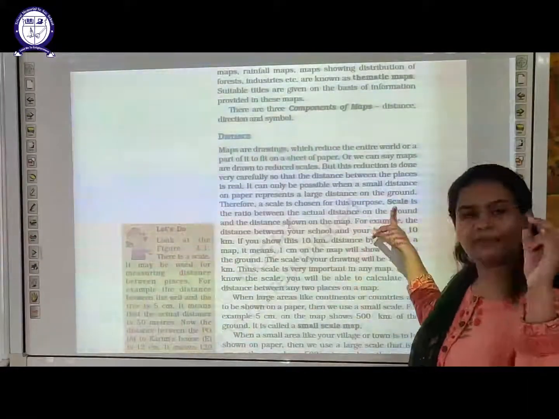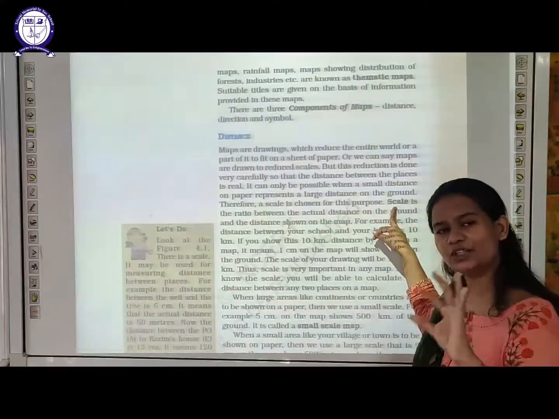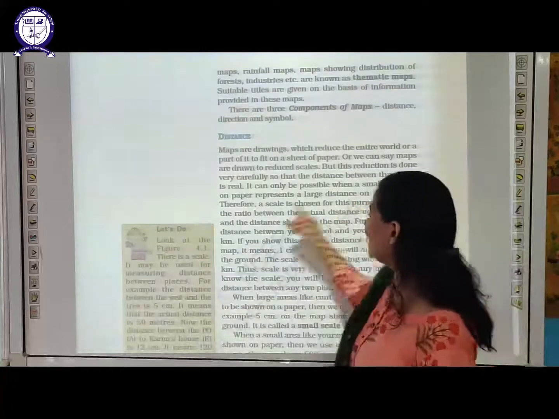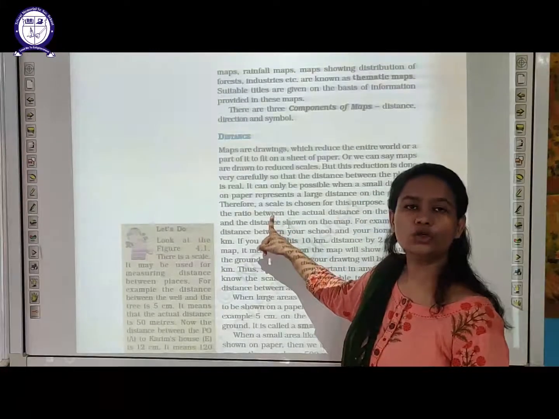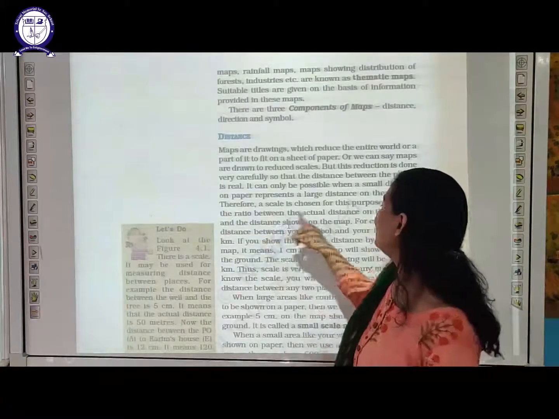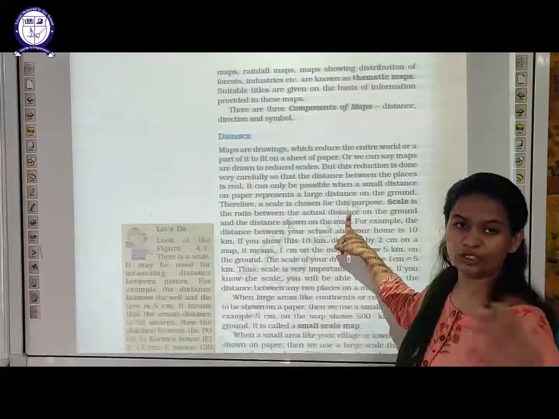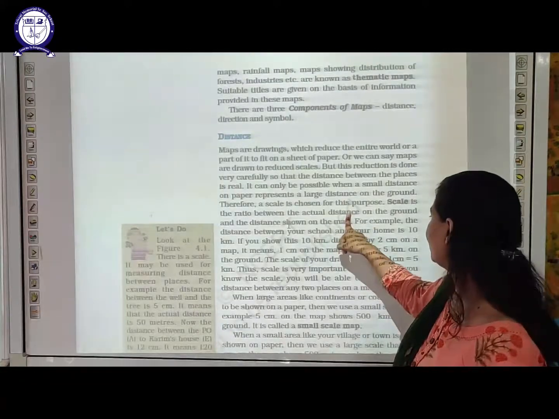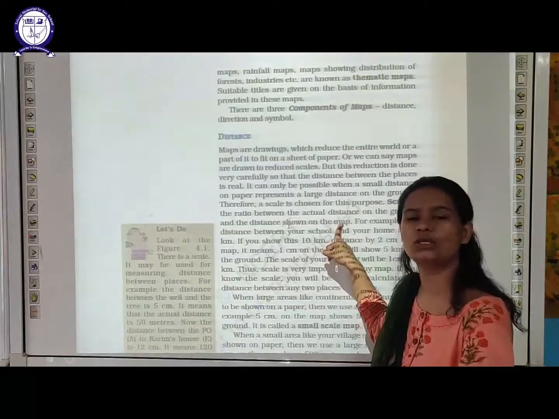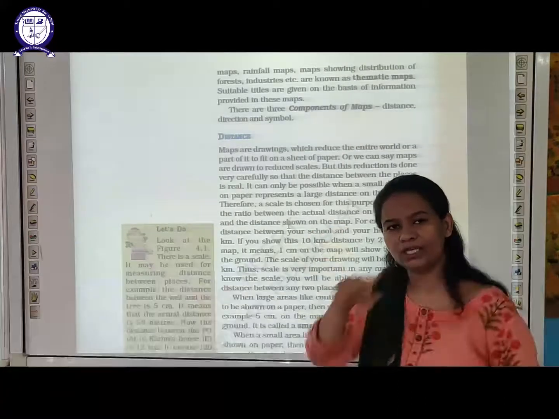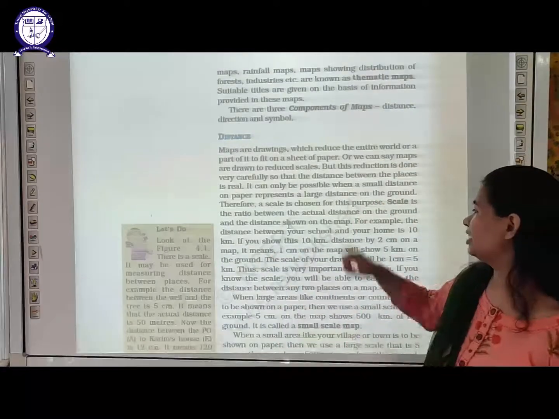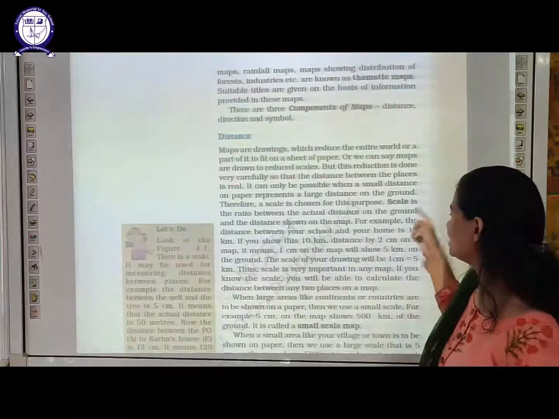Now what is scale? Remember in the starting I told you the representation of the earth according to a particular scale. So what is scale? Scale is the ratio. What do you mean by ratio? The division. The ratio between the actual distance on the ground, suppose 20 kilometers, and the distance shown on the map, say 10 kilometers. So the ratio will be 20 divided by 10, 2:1. This ratio is called the scale.